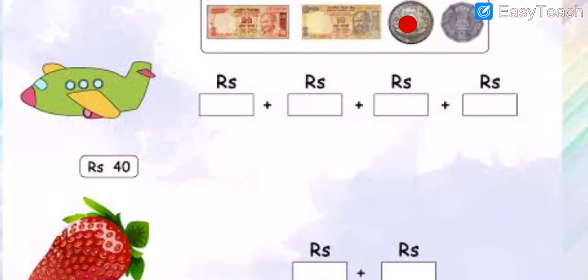30 plus a 5 rupees coin, 35. 35 plus 2. So how many, my dear students? 37. So it is 37 rupees here.